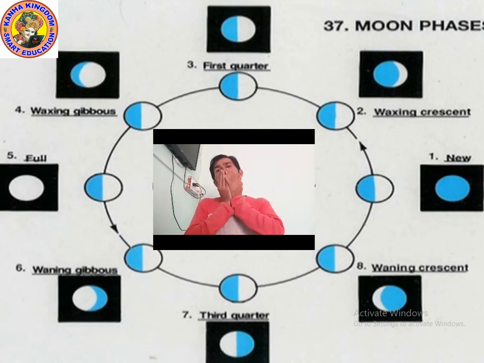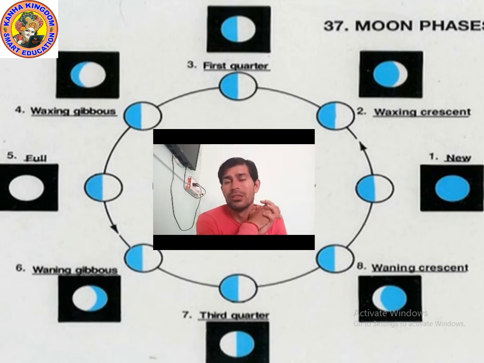First of all, we see the new moon. The new moon is visible when the moon is between Earth and Sun, and at that time the moon is not visible, as you can see on the right side, the new moon picture. Then the second part, after 1 or 2 days, you will see a thin slice of the moon increasing from the right side, which is called waxing crescent.